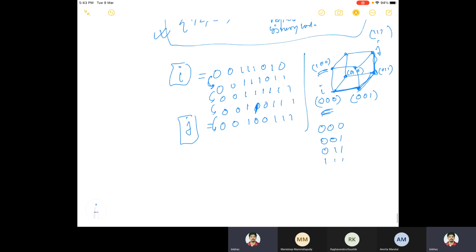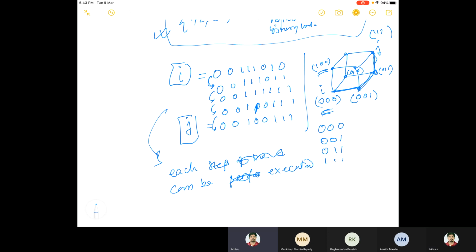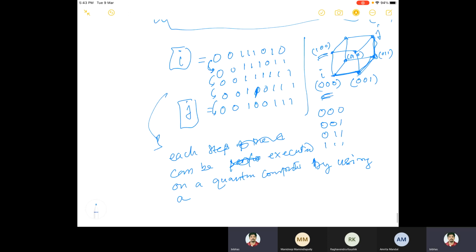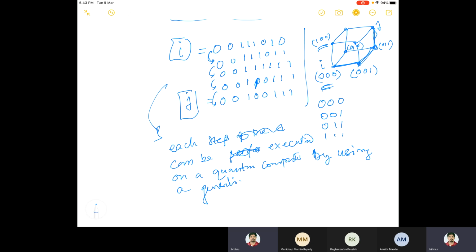Meaning each step of the gray code can be executed on a quantum computer by using a generalized c to the power n minus 1 NOT gate.